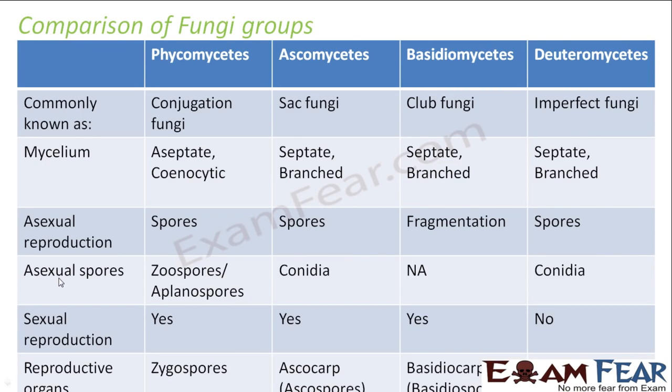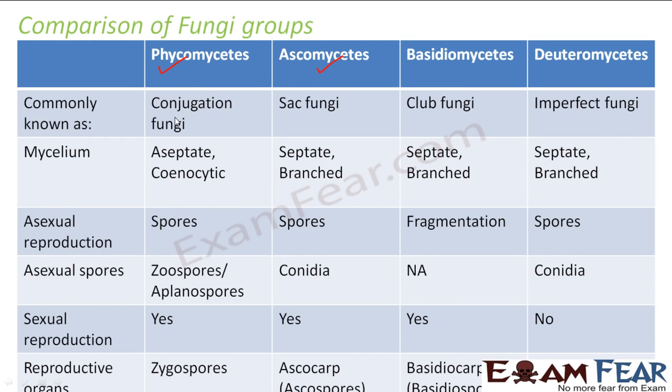So here it is. Let us look at their common names. Commonly, Phycomycetes are known as conjugation fungi. Ascomycetes are known as sac fungi because of the presence of the sac-like structures. And why are Phycomycetes known as conjugation fungi? Because of their mode of reproduction.